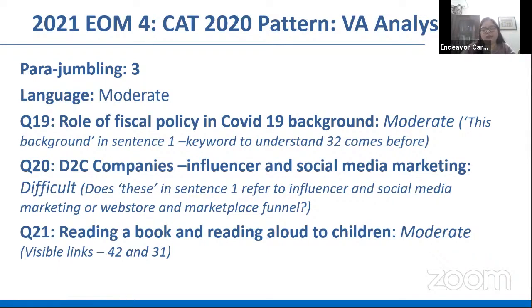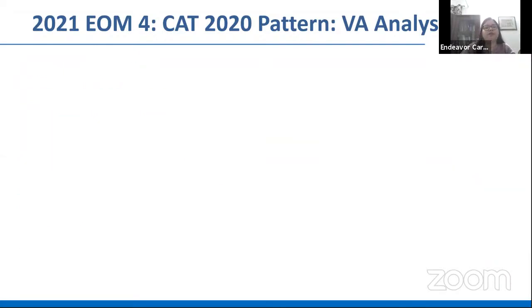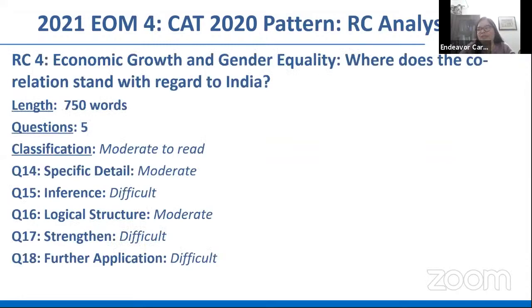Comparatively, you'll find the parajumbling was much easier than summary and out of context questions. So if you wanted to invest time, you'd probably invest time in parajumbles, which is again in keeping with the trend of the last 2 years. If you go back to years prior to that, you'll find that parajumbles have been extremely challenging with 5 sentences instead of 4, all right?